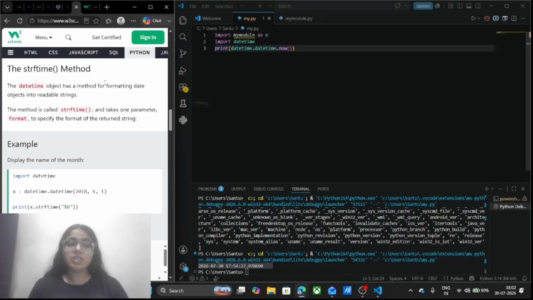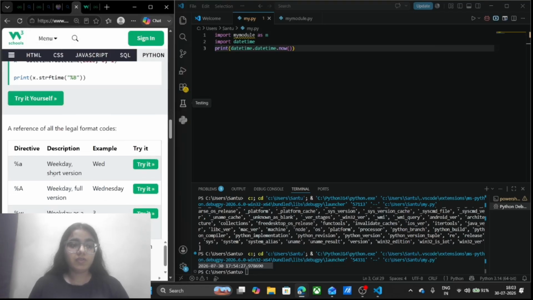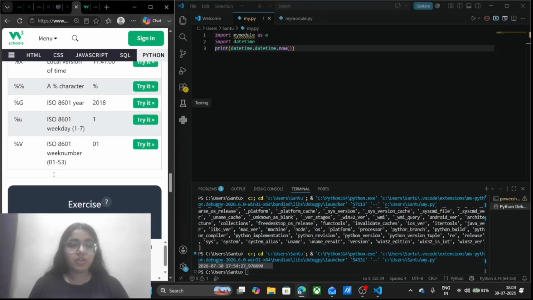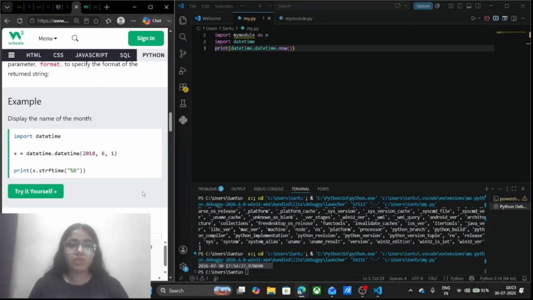Talking about the strftime method, if I want to take only one parameter, if I have specified a particular date and time, I will just use percentage b in order to get the name of the month. There are different types of percentage codes we can use, but here I'm going to tell you only one or two of them. The rest you can run by yourself.